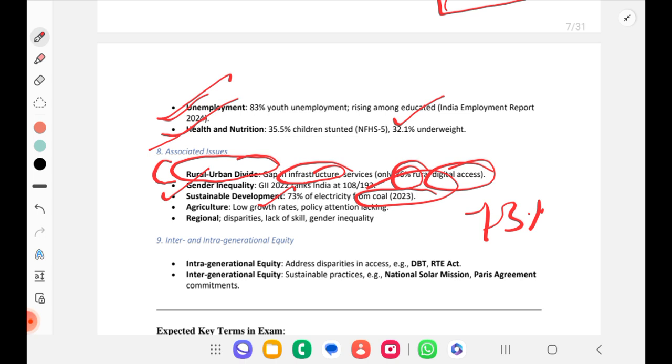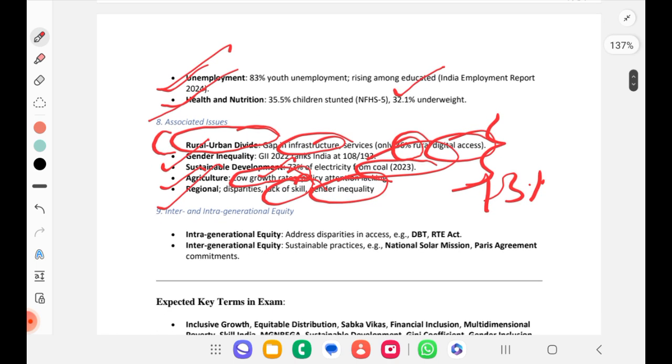Okay. Agriculture, if you see, again low growth rate is there, disguised unemployment is there, regional disparities, lack of skill, gender inequality. So these are the problems we are facing along with the main challenges. So if you see inter- and intragenerational equity, intragenerational equity addresses disparities in access.